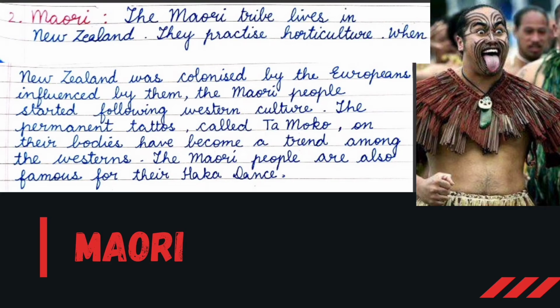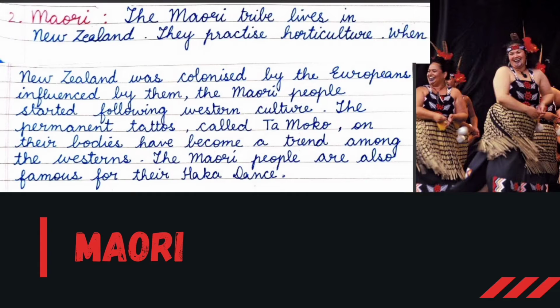Maori tribe. The Maori tribe lives in New Zealand. They practice horticulture. When New Zealand was colonized by the Europeans, influenced by them, the Maori people started following Western culture.